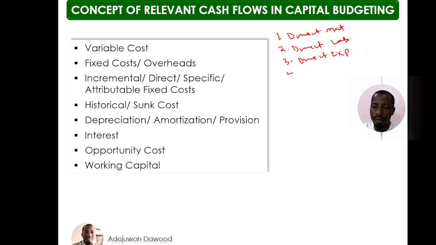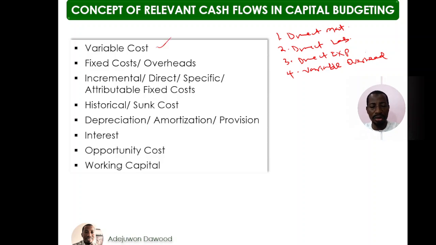Then number four, variable overhead, variable production or factory overhead. So these are the four examples of variable costs. So when you see direct material, direct labor, direct expenses, or variable overhead in a question, they are relevant, you should consider it. All right. So let's move to the next one.